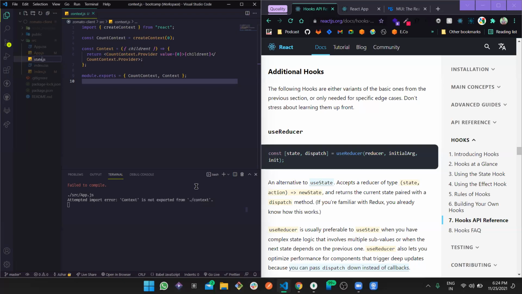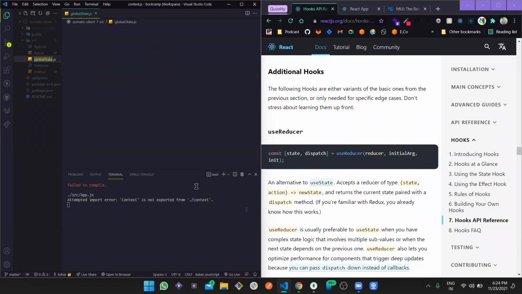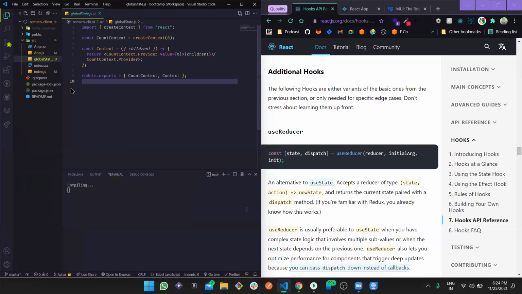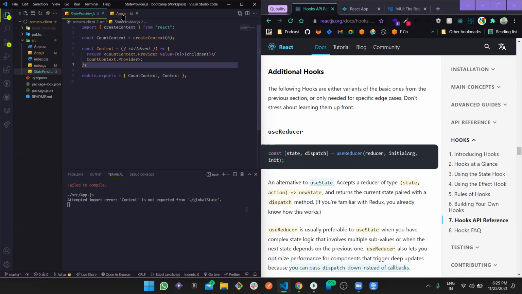So we can call it global state, or maybe, and this state, oh no, it should be capital, or we can call it state provider, because this is going to provide the entire state system.